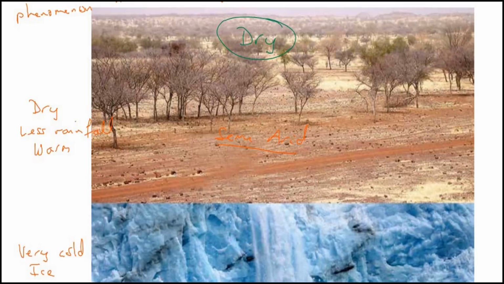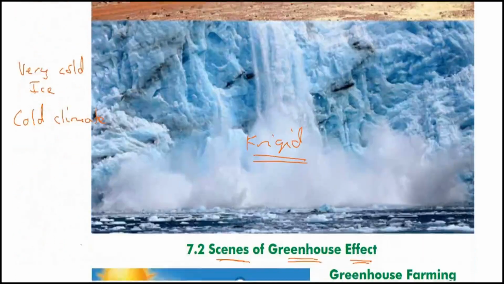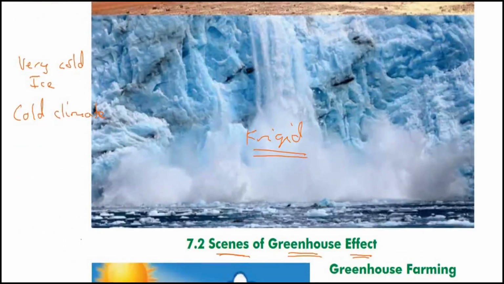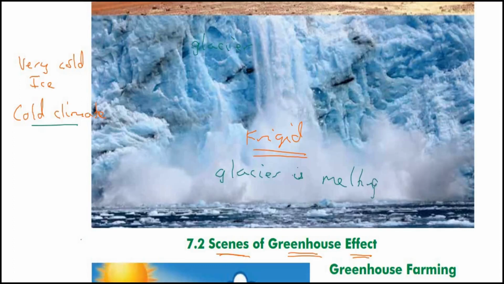The climate has changed. Similarly, this must have been a very cold area with a lot of glaciers. Now look at this glacier up here, it seems to be melting. My goodness, look at this. The glacier is melting. Water is falling down.